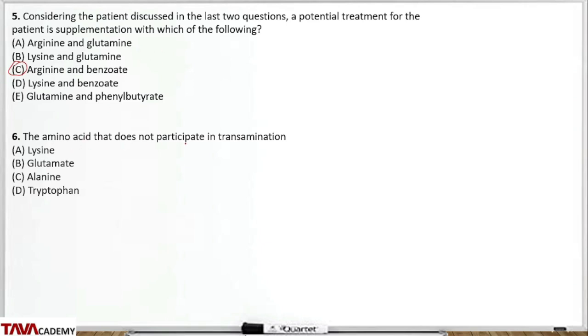The amino acid that does not participate in transamination, question 6 now. We have lysine, threonine, proline, and hydroxyproline. They do not participate in aminotransferase reactions. So the answer here is lysine.